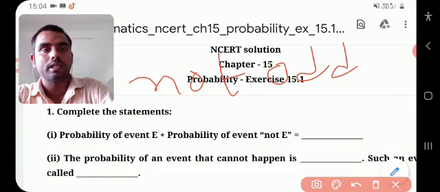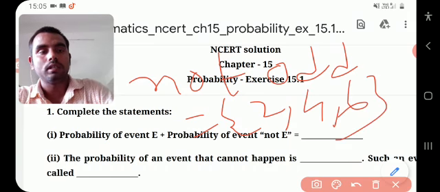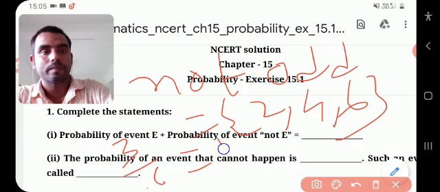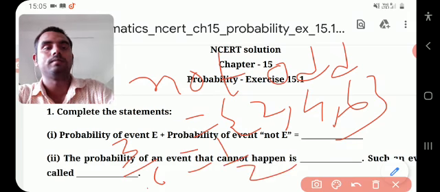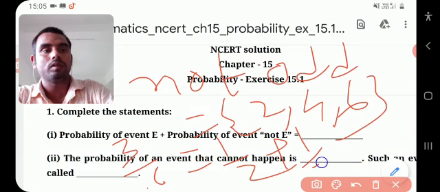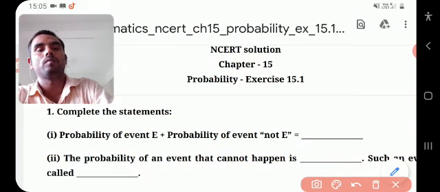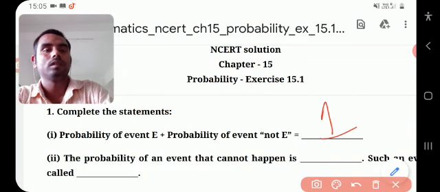Not odd means what? Even. Even also has 2, 4, 6, 3 numbers, so the probability is again 3 by 6. So one event is odd, another event is not odd, so half plus half is equal to 1. Okay, so it is one type of formula, it is 1.